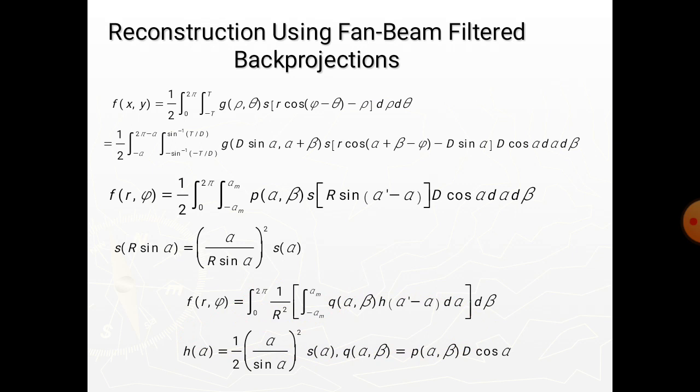The computational details of implementing this equation are beyond the scope of the present discussion. Implementing this equation directly is an approach used, particularly in software simulations, to convert fan beam geometry to parallel geometry.